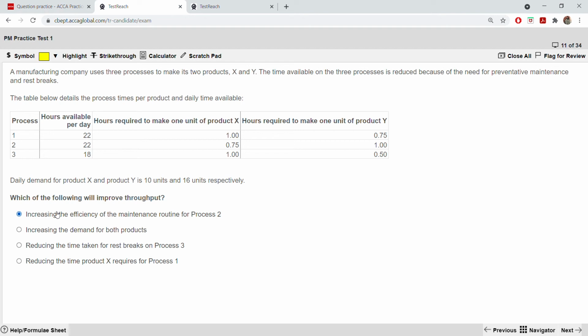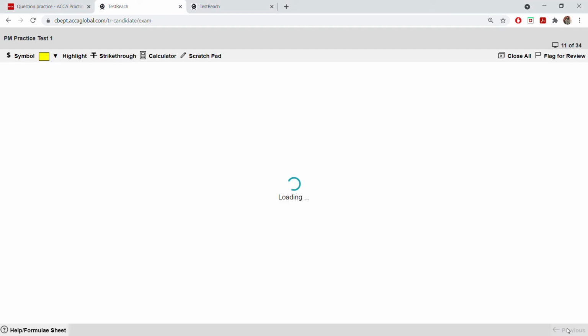If you see, all the other three options either increase the time available on a non-bottleneck resource, or increase demand for an increase in supply which cannot be achieved. So it is this one. Next.